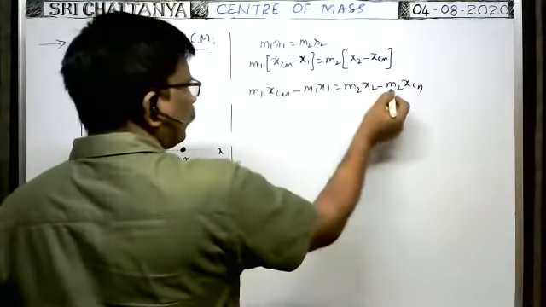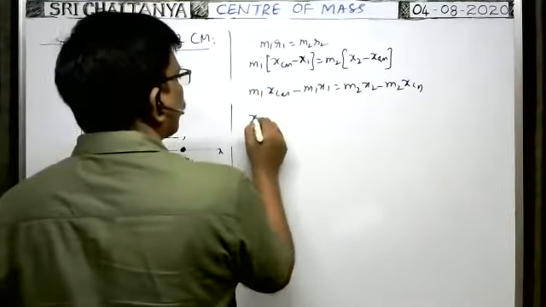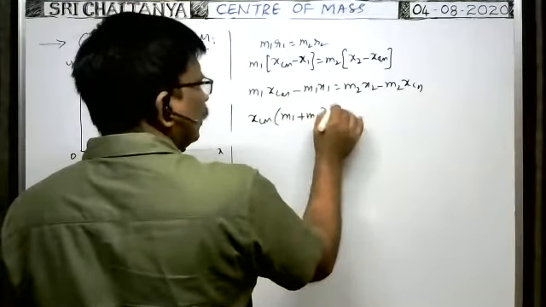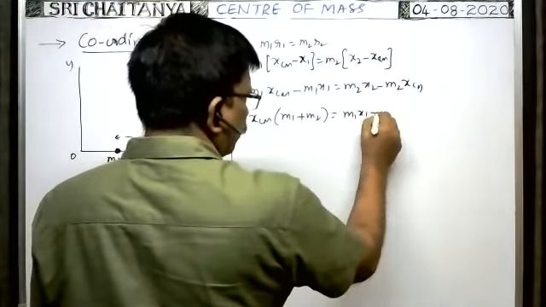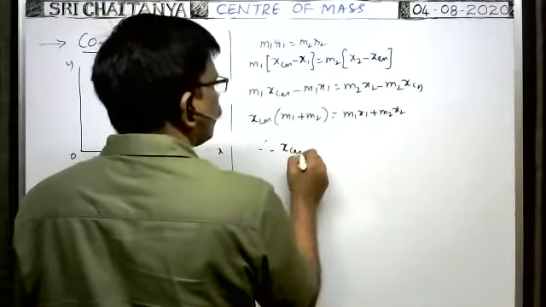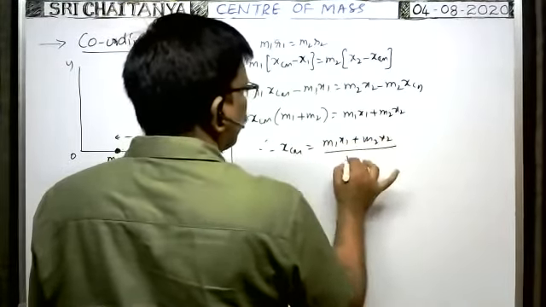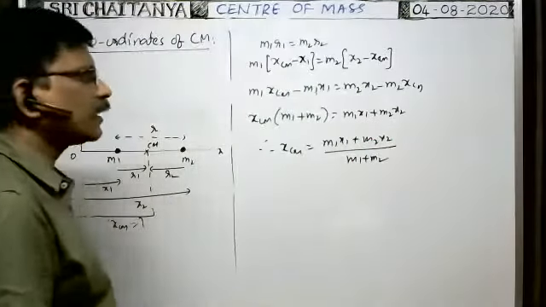Then xcm you take common, and you get xcm times (m1 plus m2). You bring this to the right, then you get m1 x1 plus m2 x2. Therefore, xcm is equal to (m1 x1 plus m2 x2) divided by (m1 plus m2). This is the x coordinate of the center of mass.